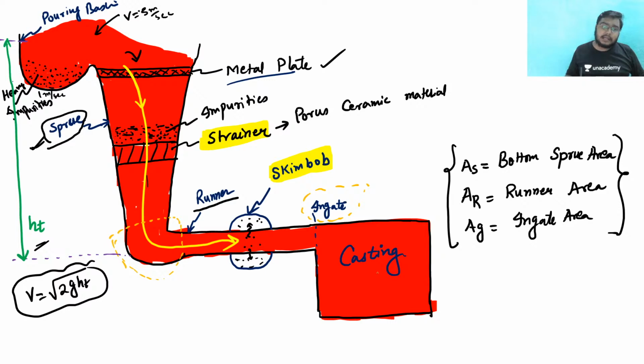This is the casting that I am going to produce. ठीक है, जब मैं molten metal यहाँ पर pour करता हूँ, when I am pouring the molten metal in this mold cavity, and after the solidification, this part will also solidify, right? So apart from this casting, I am also getting this runner.